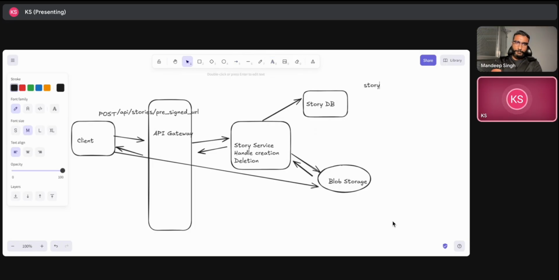So basically, the story will look something like this. It will have a story ID. It will have a media URL, which will be our blob storage URL in this case as of now, let's say, right? It will also have a status, which can be, let's say, in progress or completed, right? And the user ID that is creating that story will also be there. All that stuff, and creation time. So I think this suffices for our story table very well. So yeah, that will be the case here. Okay. So any questions you have on this?